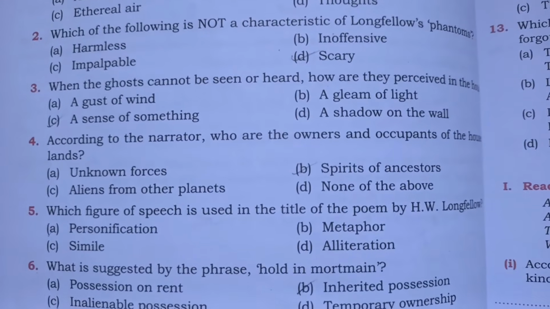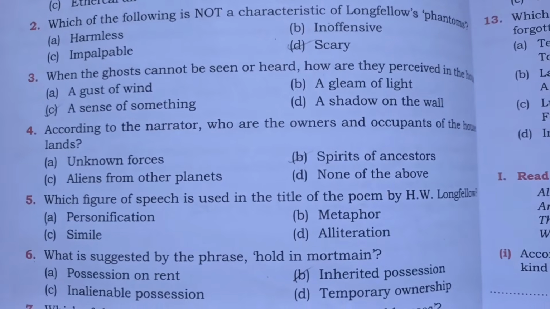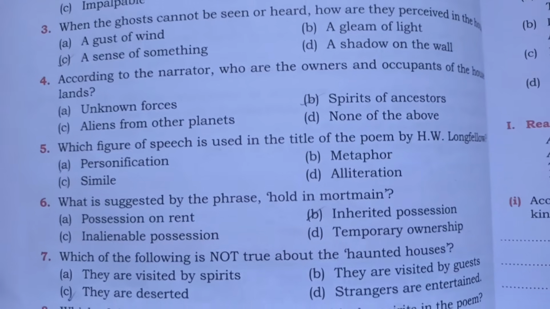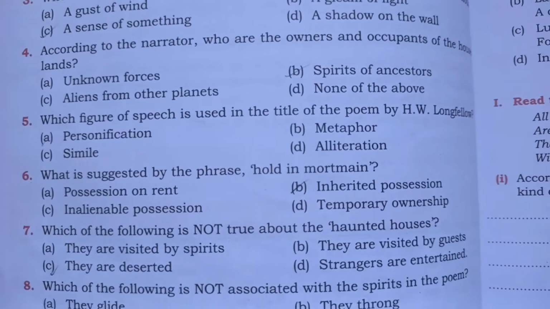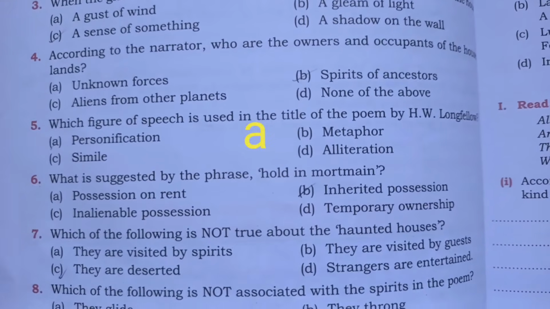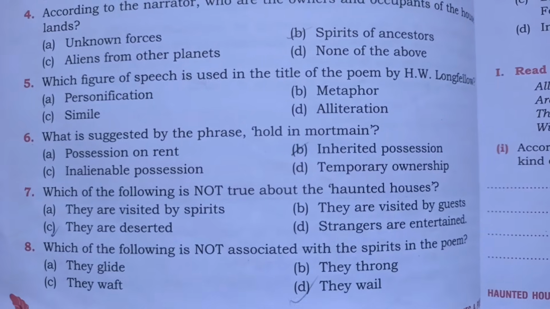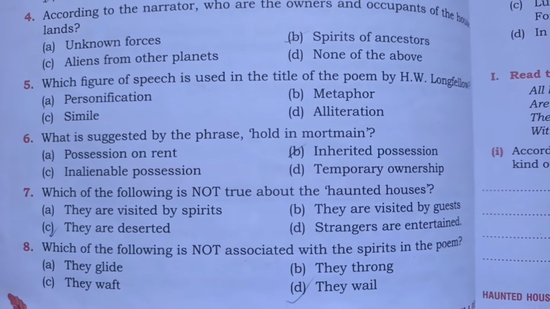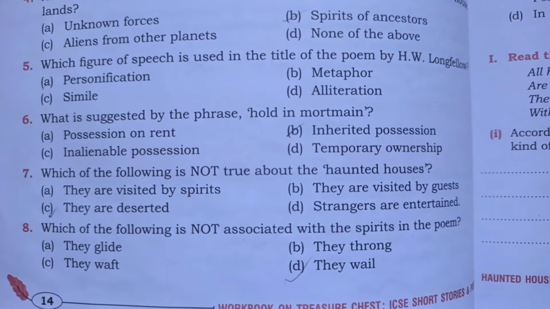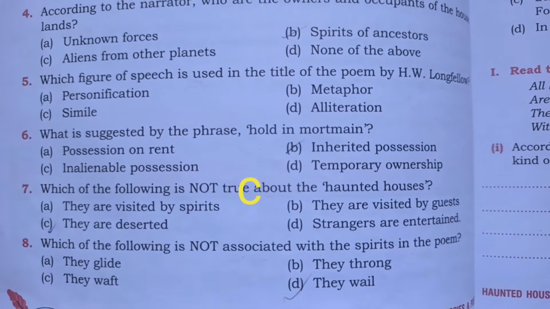Number 4, according to the narrator, who are the owners and occupants of the house and the lands? Option B is correct. Number 5, which figure of speech is used in the title of the poem? Option A, personification. Number 6, what is suggested by the phrase hold in Mortmain? Option B is correct. Number 7, which of the following is not true? Option C, they are deserted.